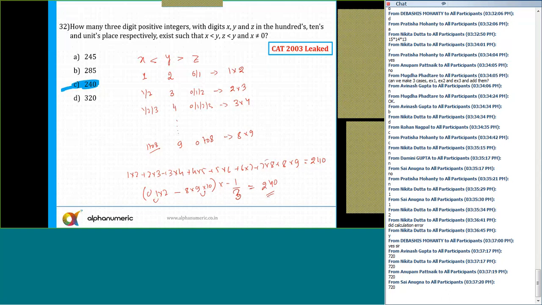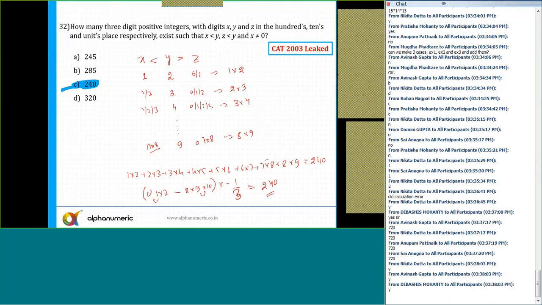So how many of you have remembered this shortcut? This is a shortcut which I have discussed in sequence and series. Those who have not completed sequence and series, do not worry. In the sequence and series topic, I'll discuss how to solve such type of series. Otherwise, it's not a very large number. You just need to add 10 numbers, you'll get the answer as 240. Can I move to the next slide now? Please tell me.